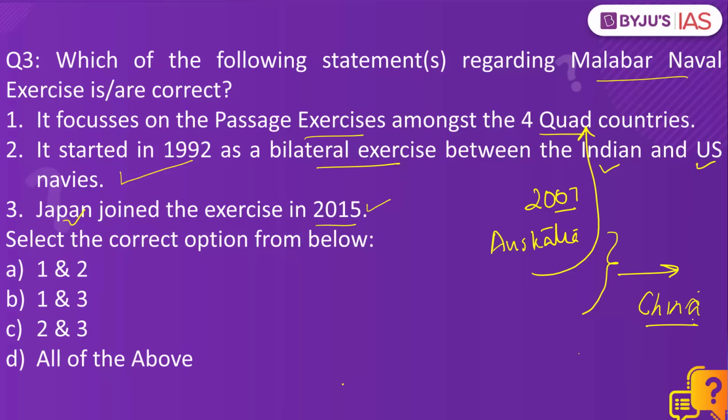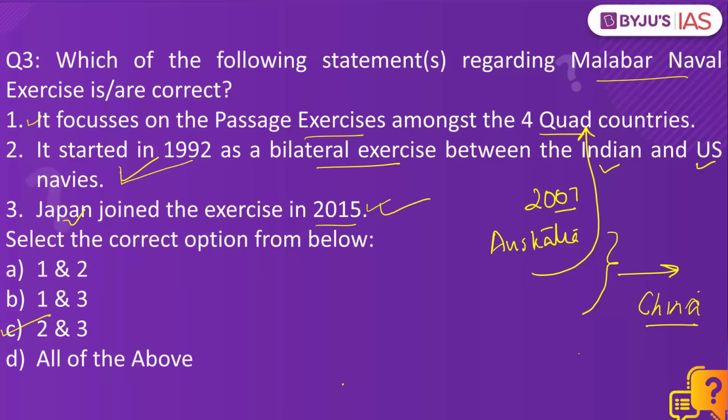So, to tackle the rising influence of China, we have an alliance, a group of four countries, Quad, coming together, four democratic countries, India, US, Japan, and Australia. So both these statements 2 and 3 are correct. C is the right answer. But what about statement 1?